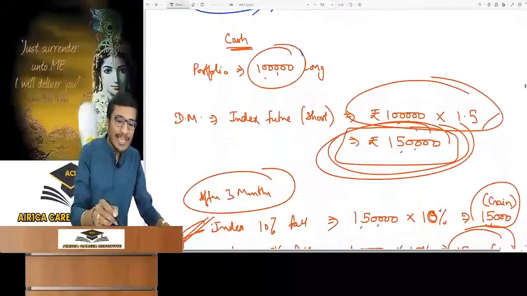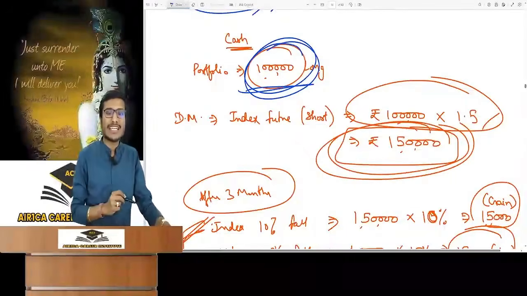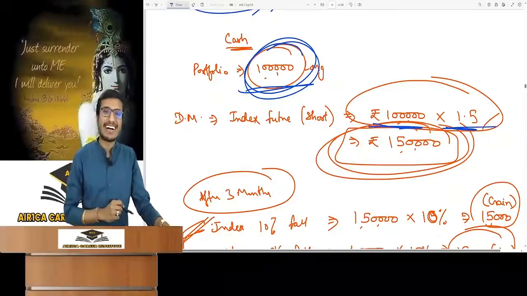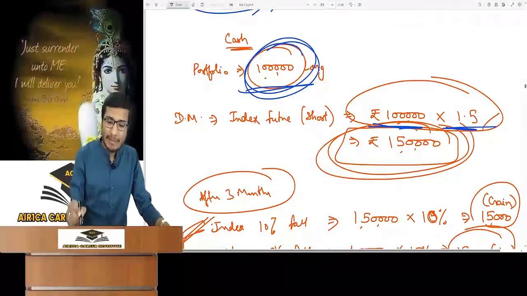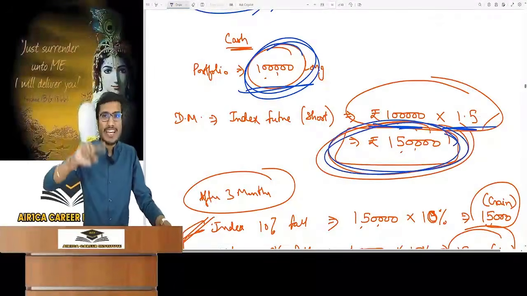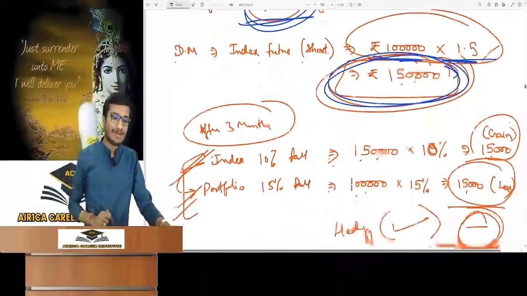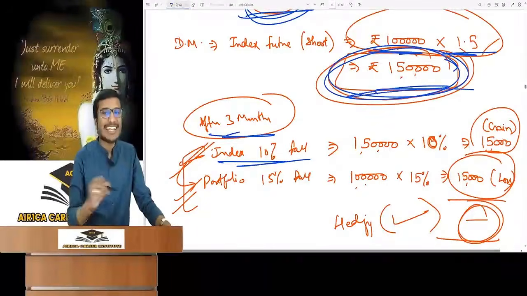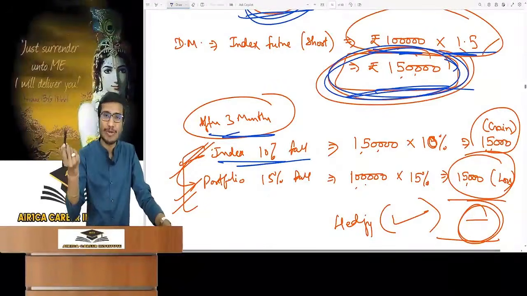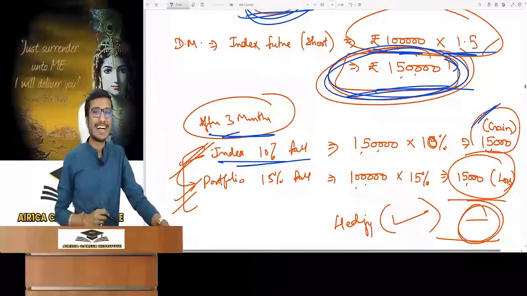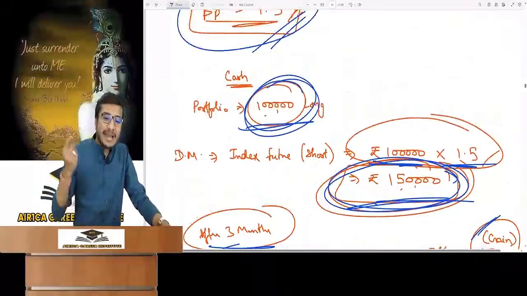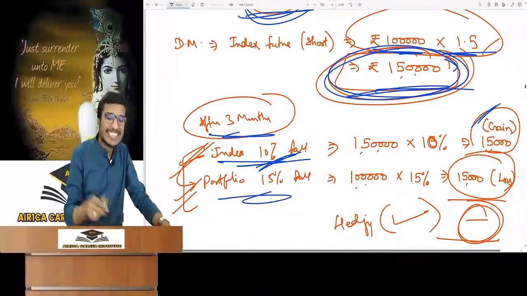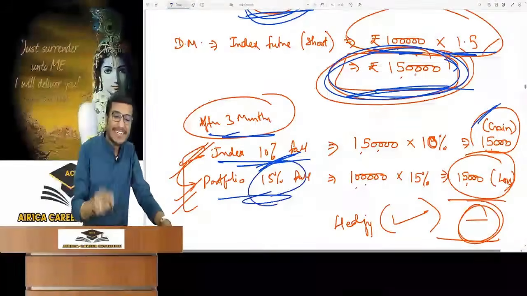Now you know how to do hedging with index futures. Now use beta. If the portfolio has a long position of 1 lakh rupees, how much index futures should I take? 1 lakh multiplied by beta. 1 lakh into 1.5 in our example, 1 lakh 50,000. Let me verify that hedging is happening. After 3 months, the index fell by 10%. The index future contract of 1 lakh 50,000 fell 10%. Profit was 15,000. If the market falls by 10%, the portfolio will fall 1.5 times, basically by 15%.